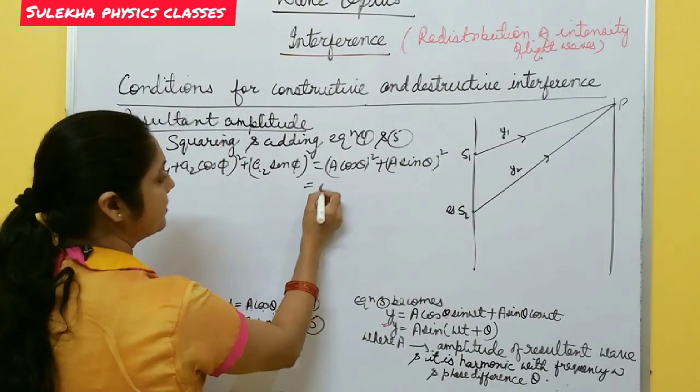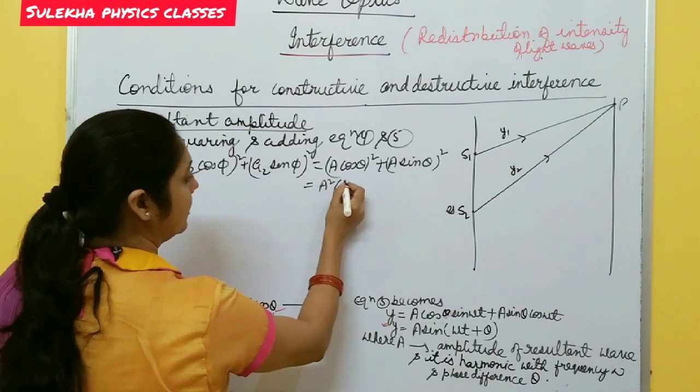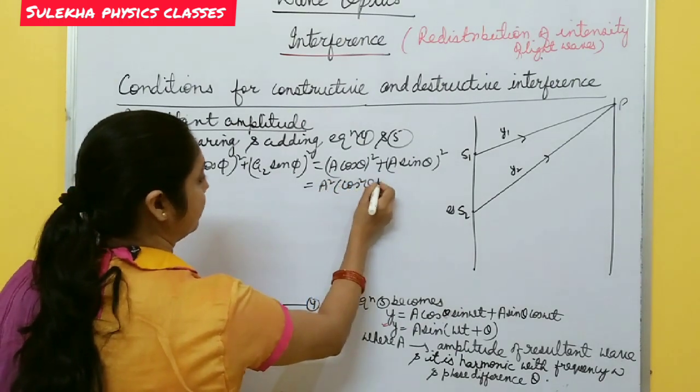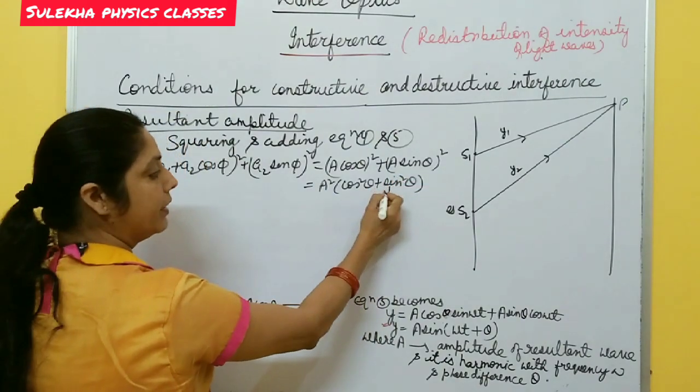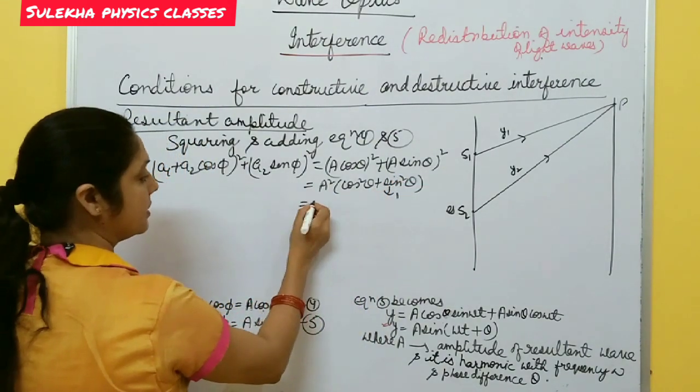On the right, take A square common: cos square theta plus sin square theta is 1, so this is A square.